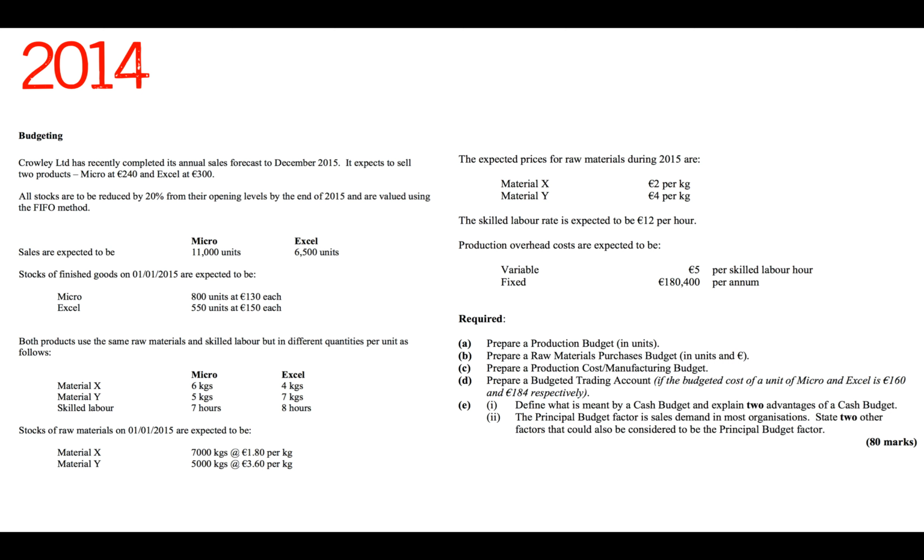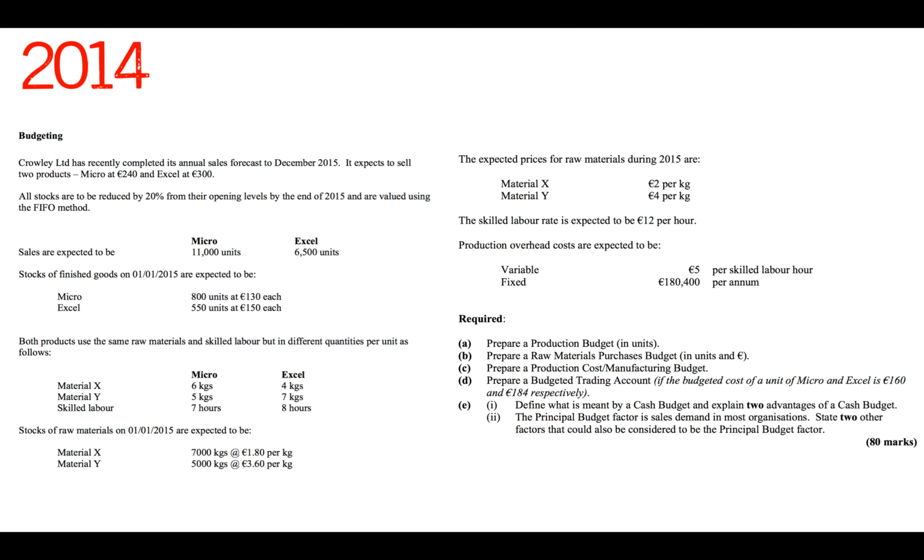Stocks of raw materials on the 1st of 1st 2015 are expected to be material X 7,000 kgs at €1.80 per kg and material Y 5,000 kgs at €3.60 per kg. The expected prices for raw materials during 2015 are material X €2 per kg and material Y €4 per kg. The skilled labour rate is expected to be €12 per hour. Production overhead costs are expected to be variable €5 per skilled labour hour and fixed €180,400 per annum.